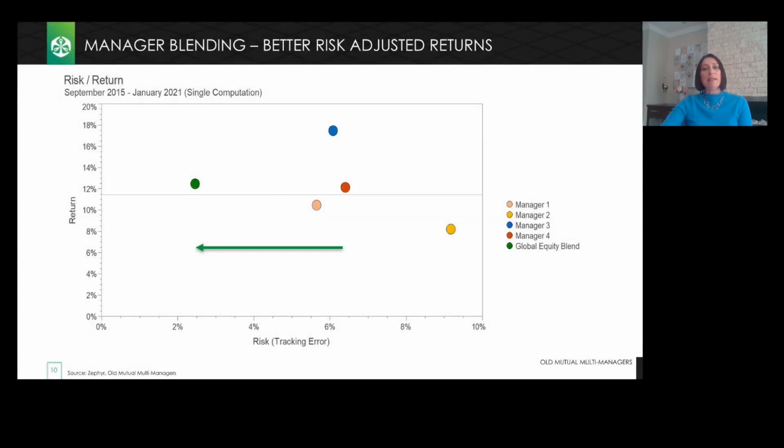But ultimately, manager diversification aims to offer a balanced exposure to those different investment styles, which provides a more consistent return experience for clients throughout a full market cycle. So by blending complementary investment styles and approaches, we aim to deliver very similar returns at a reduced level of risk when compared to other single asset managers, as indicated by the green dot on this chart.